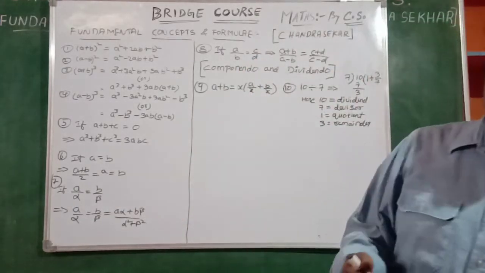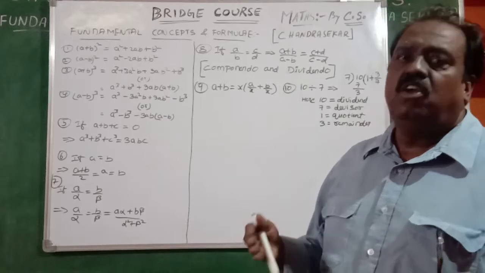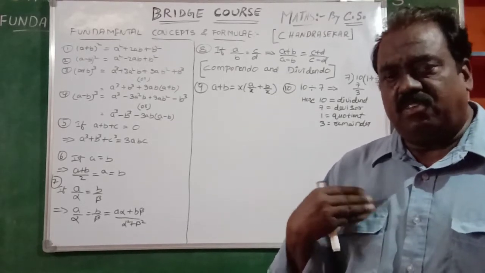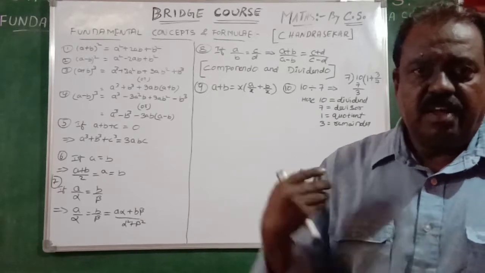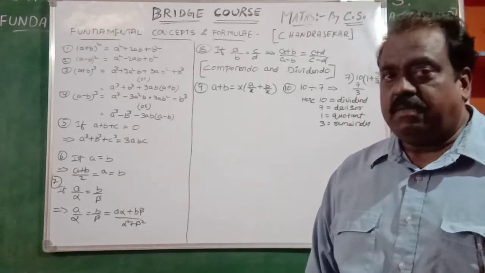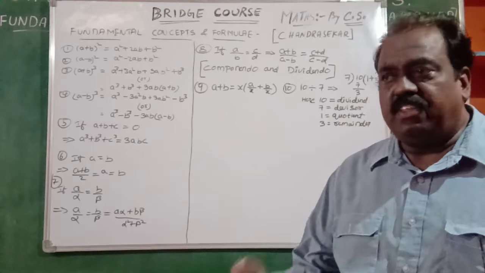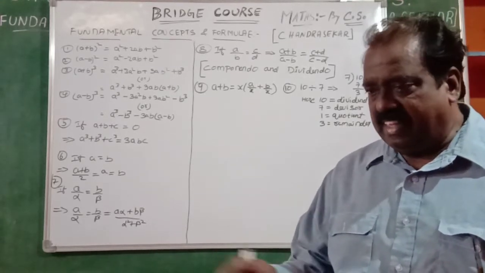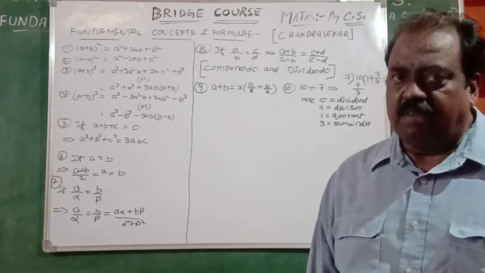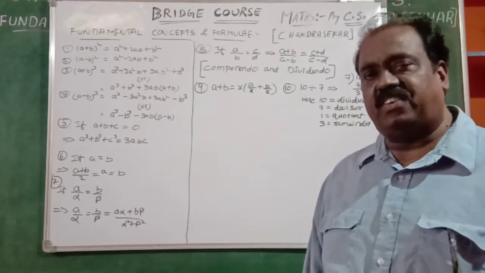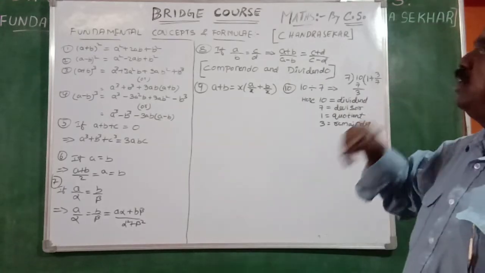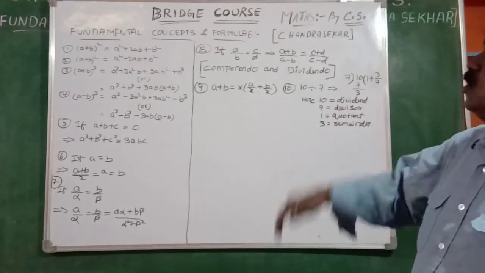It is 5 or 6 classes. We will give this bridge course. Myself, as a senior lecturer, I am giving this bridge course for mathematics, and for physics, chemistry, bio, all are there. We will complete it within a week. Afterwards, we will start the regular course. Now, we'll come to follow the bridge course.